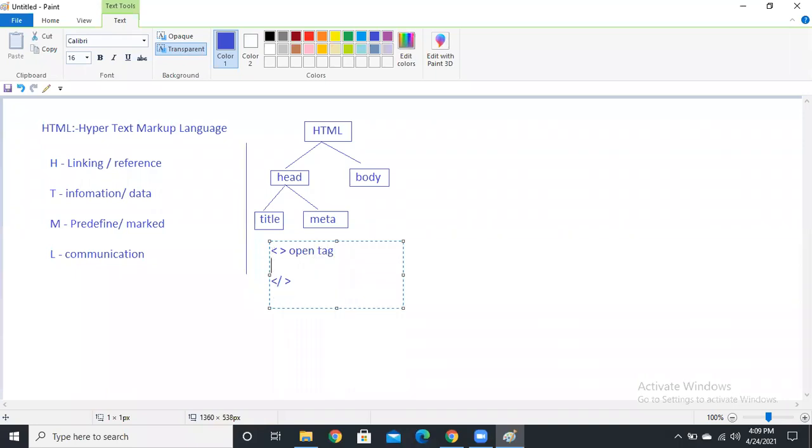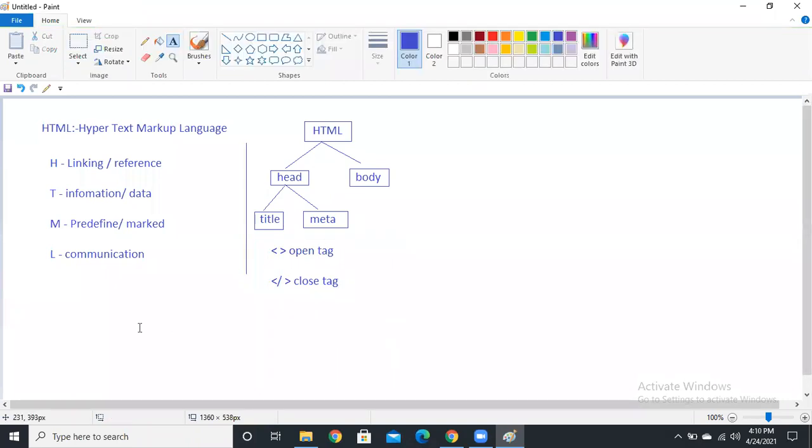So a tag is just nothing but small text, guys. Since it's small, just like a string, we are going to integrate it within the angle braces. These are our angle braces. So angle brace, some content, angle brace close. And next, that is the open tag. The close tag is angle brace, forward slash, and angle brace. So this is the close tag. So we are going to write HTML using angle braces.